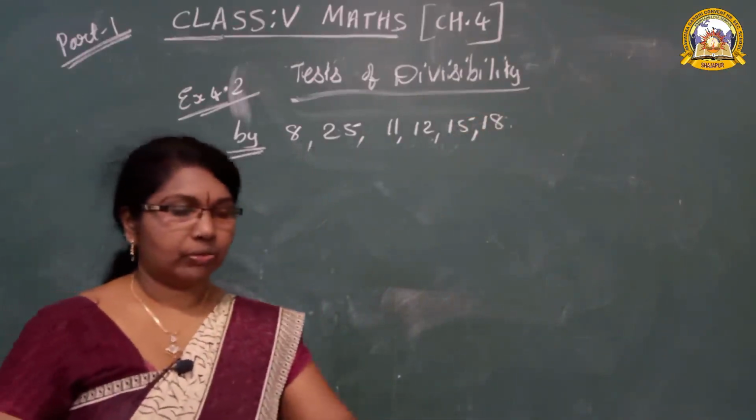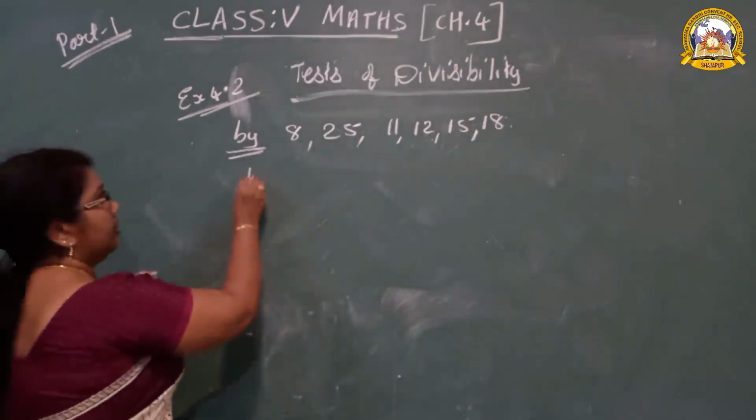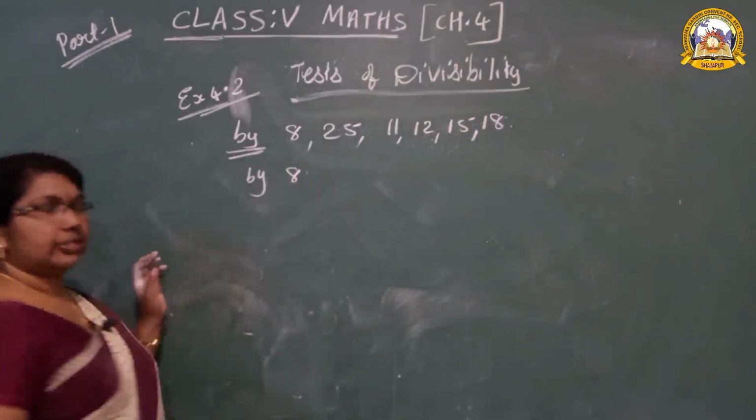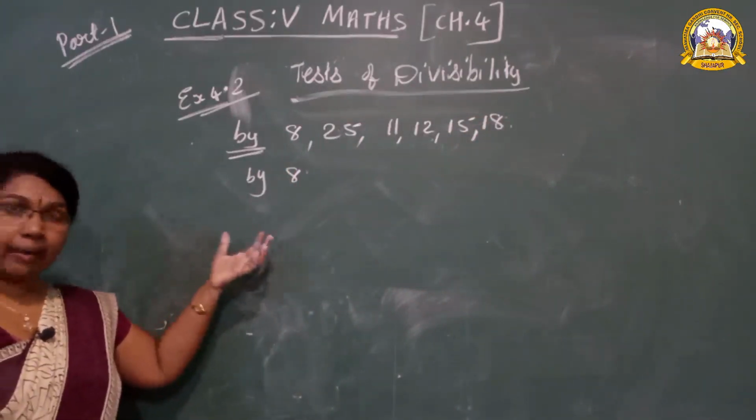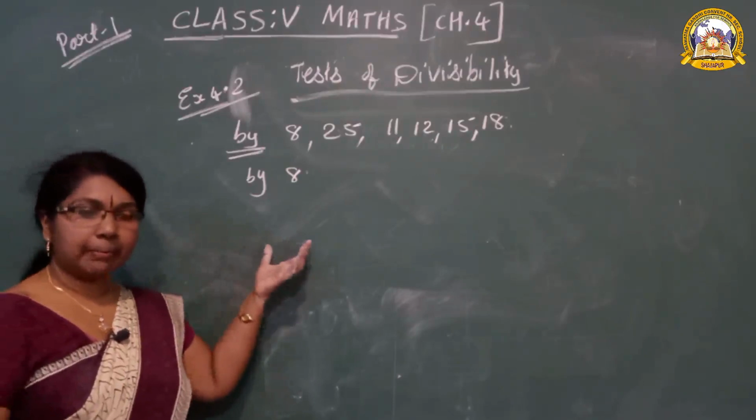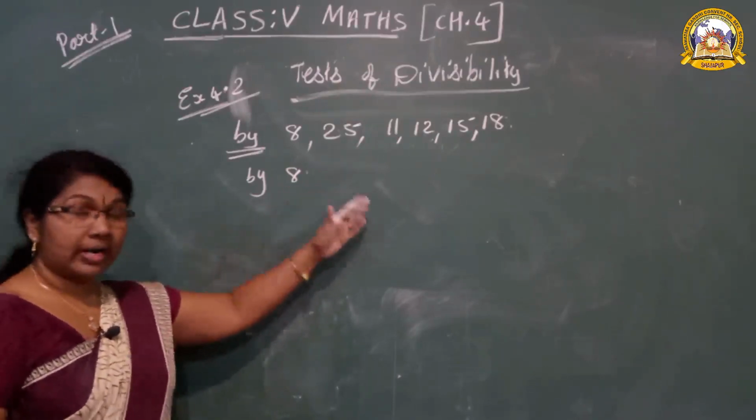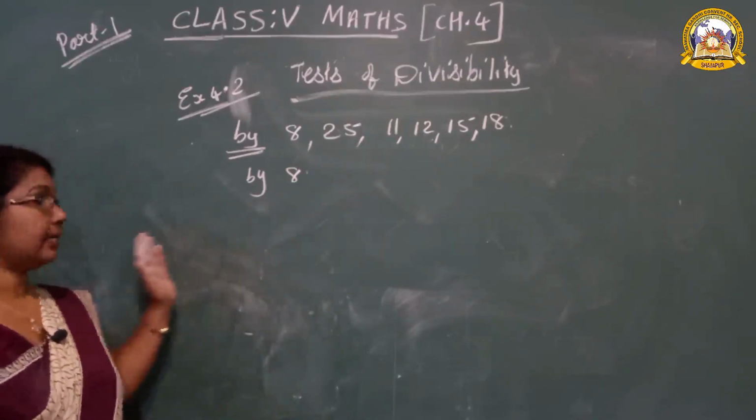First we are going to study by 8. A number is divisible by 8 if its ones, tens and hundreds place.